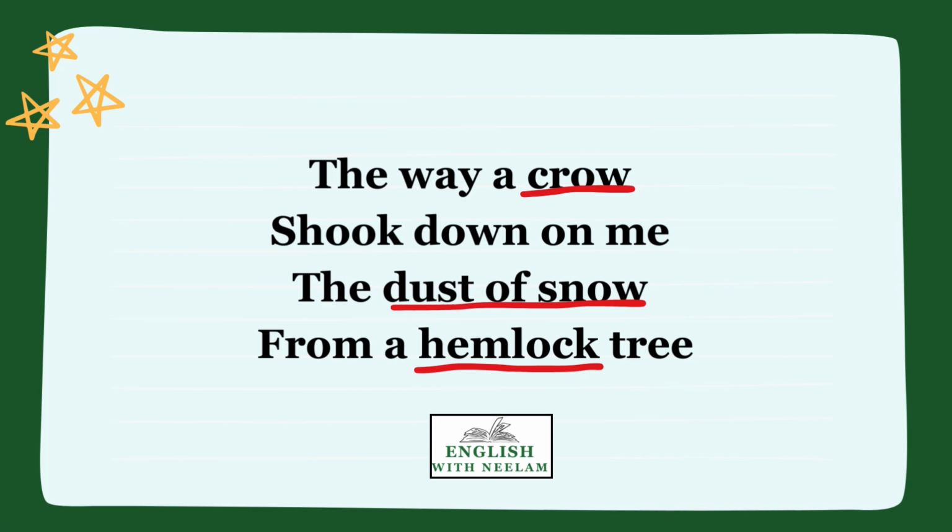Children, it is winter season and the poet is out of his house. He is in a bad mood. He is standing under a tree or maybe sitting under a tree or maybe passing by a hemlock tree that symbolizes gloom or despair or dejection. Suddenly there was movement in the tree. Maybe a crow came and perched on the tree, or it was already there, or it flew out, or it made some movement while sitting in the tree. As a result, snowflakes fell down on the poet.